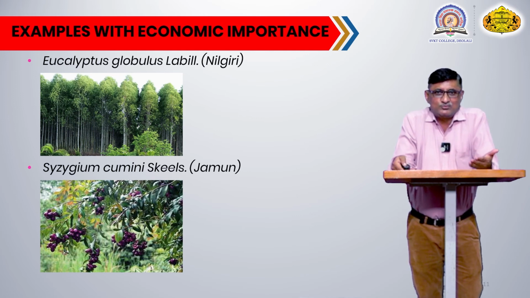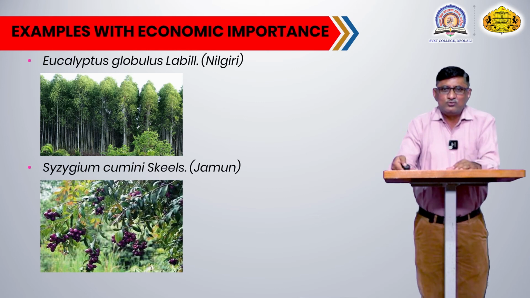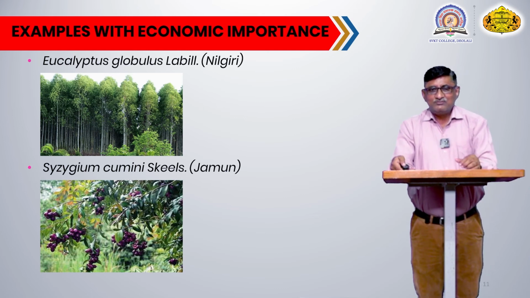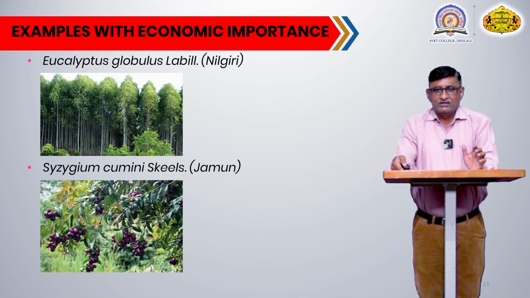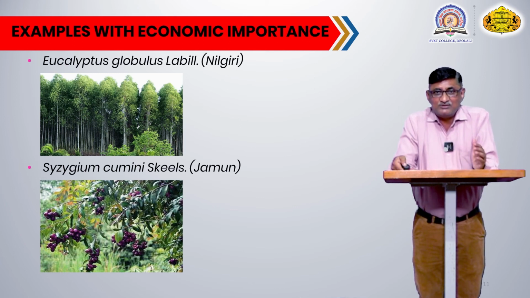The first very well known example is Eucalyptus globulus. This plant is called the Nilgiri plant, and we are all aware of it. It occurs widely, but some varieties are used for agriculture or for developing Nilgiri forest.